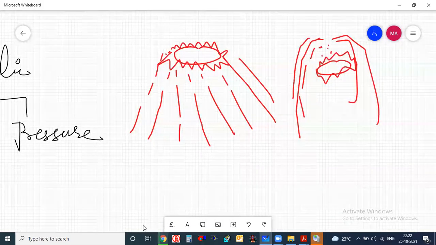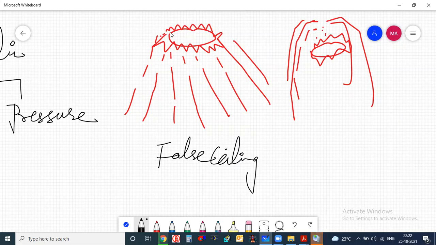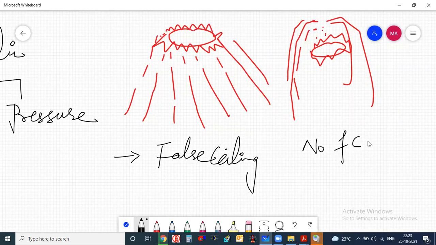Also, you can say one more difference: wherever you are using a false ceiling, you can go with the pendant sprinkler, because the sprinkler will be concealed in the false ceiling and only the deflector will be visible to our eye. It will be the concealed type. Upright sprinklers are used where there is no false ceiling, for example in the basement areas.